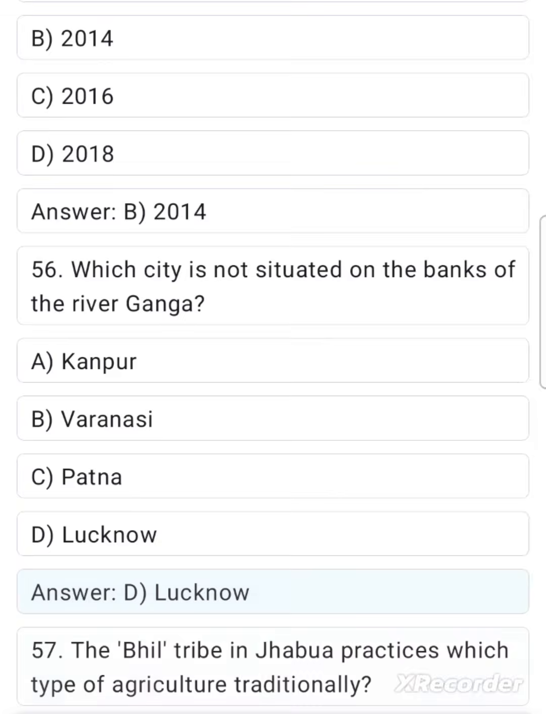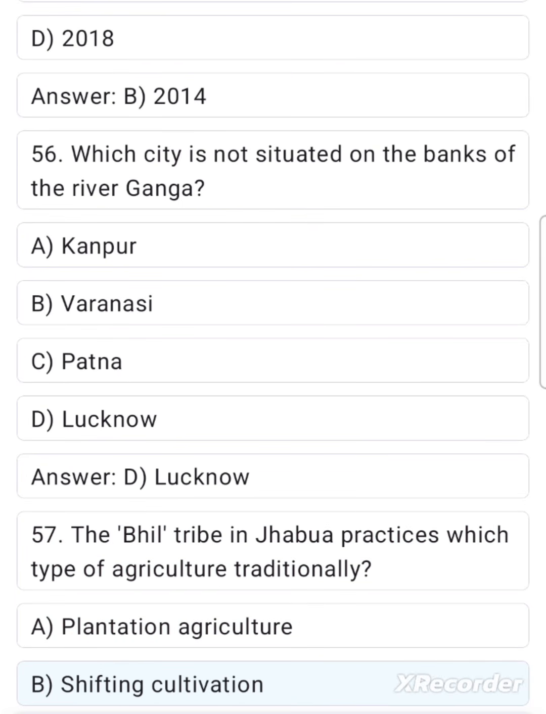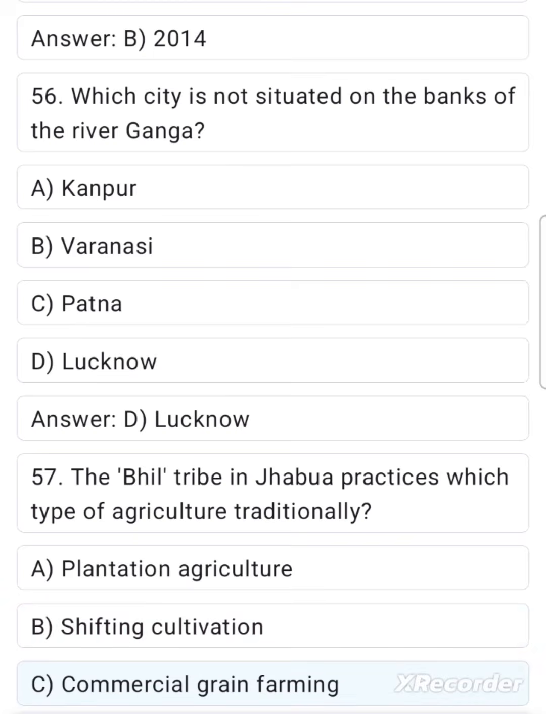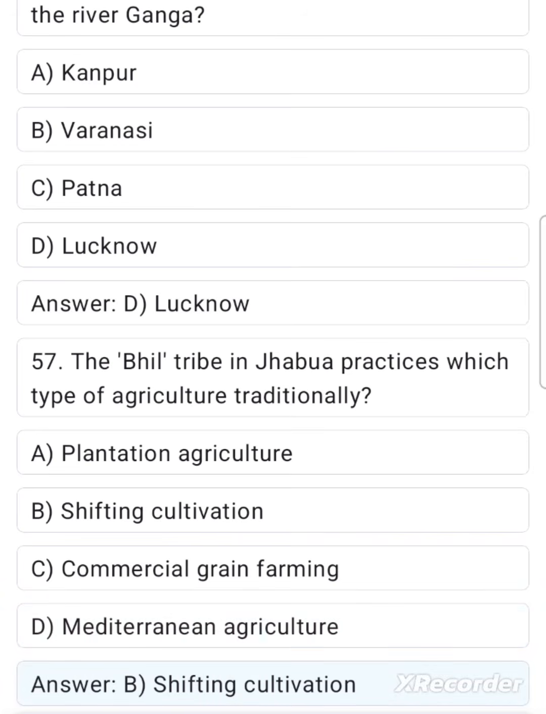Lucknow. 57. The Bhil tribe in Jhabua practices which type of agriculture traditionally? A. Plantation agriculture. B. Shifting cultivation. C. Commercial grain farming. D. Mediterranean agriculture. Answer B. Shifting cultivation.